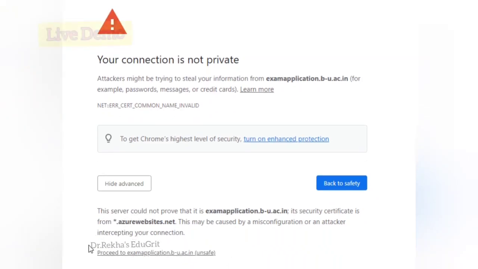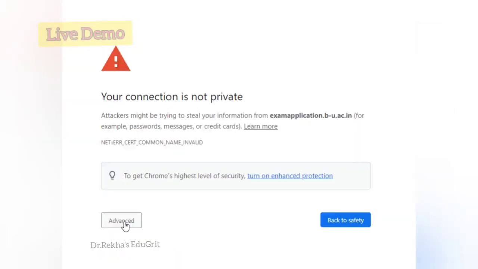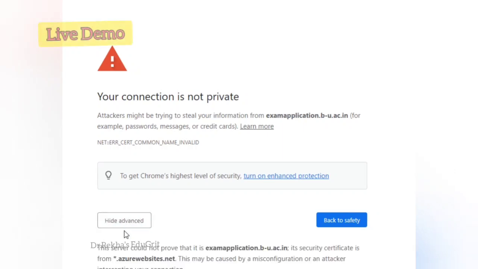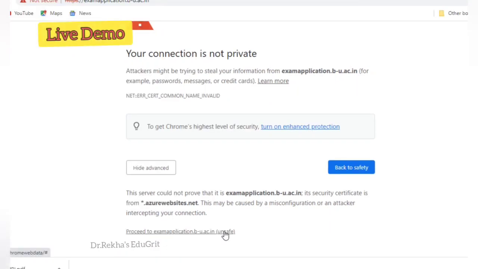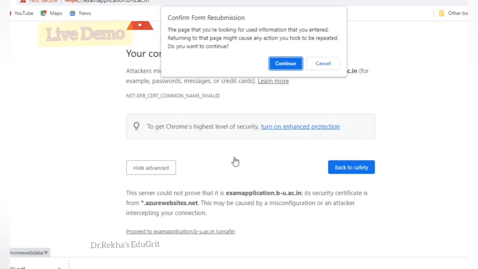So here what you have to do is click the advanced button given below, but it's not safe. It's given that it can cause misconfiguration in your connections. Anyway, below it's mentioned proceed to exam application. So you can click the proceed to exam application link. A small window will open, so you have to select the continue button.